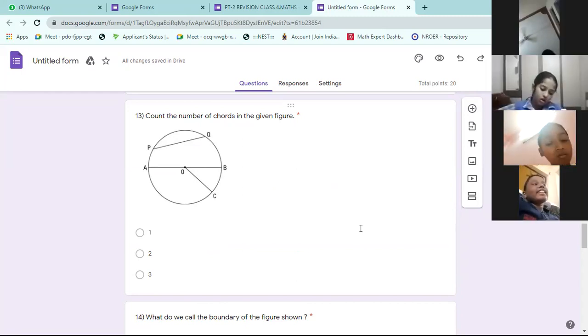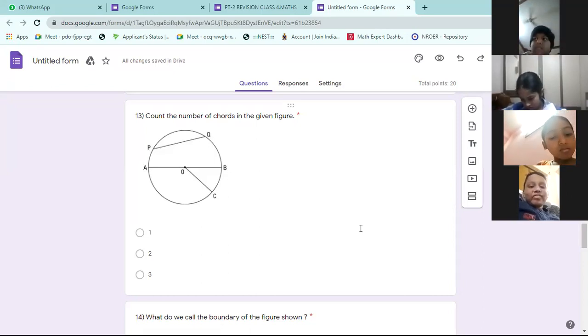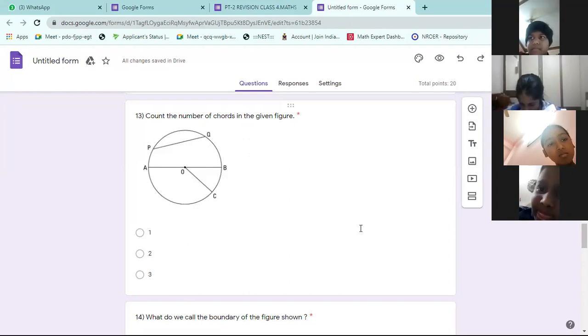Only 2 chords are there, AB and PQ. Number of chords: 2.